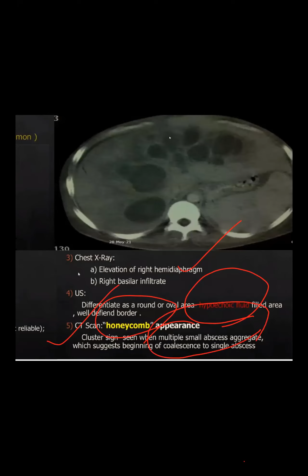So pyogenic abscess, phlegm appearance, multiple abscess, we have to understand what clue they are giving. So if we understand the ultrasound finding, honeycomb appearance, okay, a single abscess, if this is single, it only suggests coalescence signs. Neither multiple signs nor multiple small abscess goes towards pyemia.